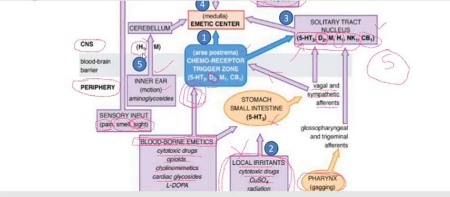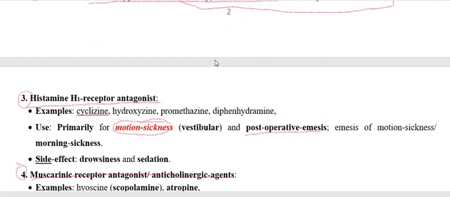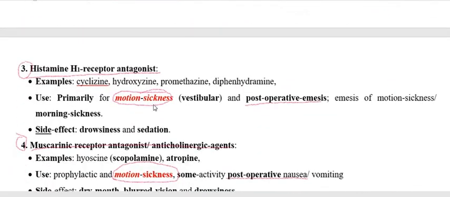This receptor is going to be occupied by the H1 receptor antagonist. Therefore, histamine is not going to have the place to occupy to induce the vomiting. Therefore, it is used as an antiemetic, particularly for motion sickness, also post-operative emesis, also morning sickness. These drugs are to be used as antiemetic.